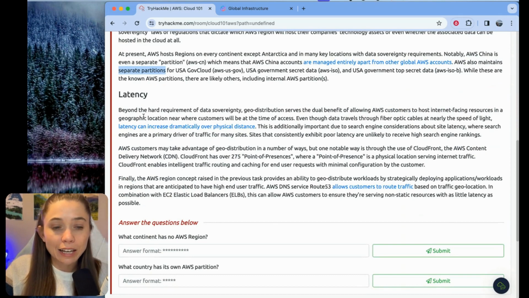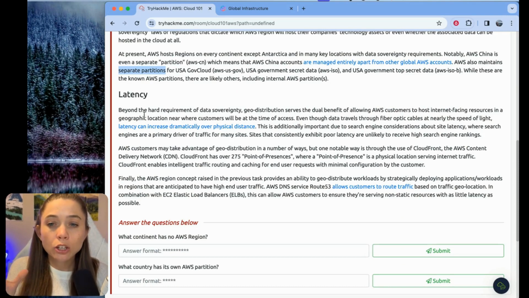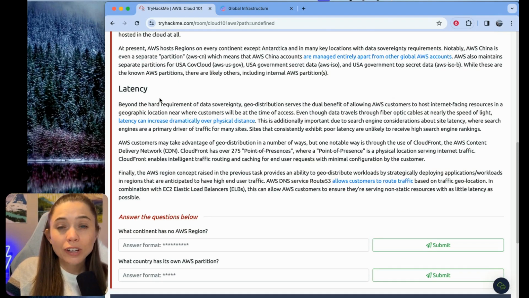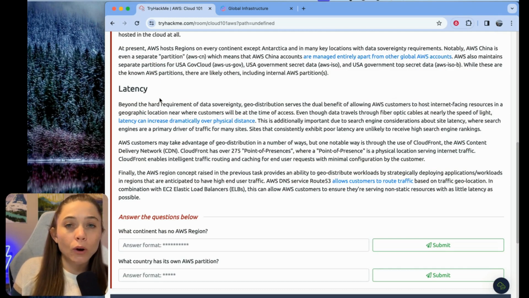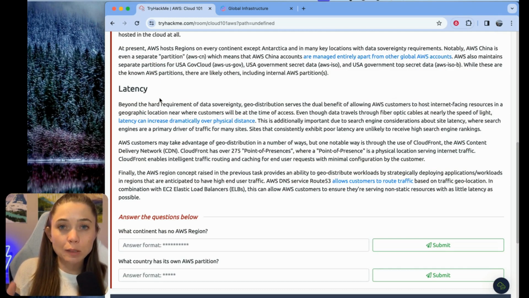And then latency is talking about how beyond thinking about data sovereignty, when you're this spread out around the globe, you also have to think about how quickly data can travel around. So if you're new to all this, you can think of latency as basically how long something takes. When you make a request to something, how long does it take to get a response?